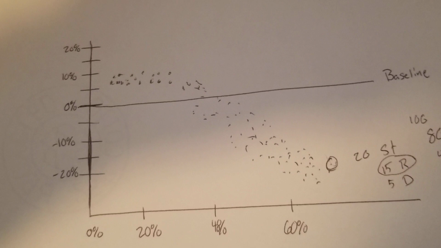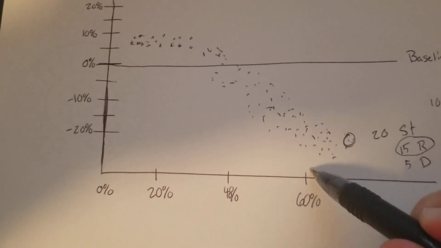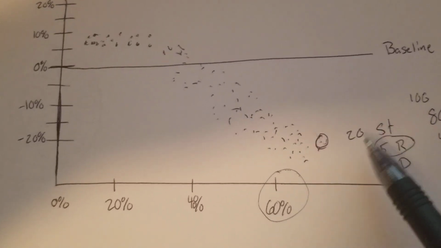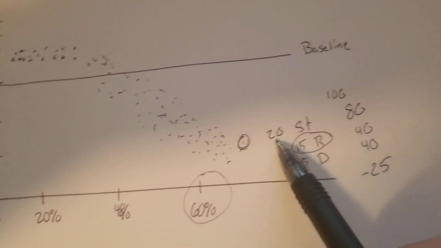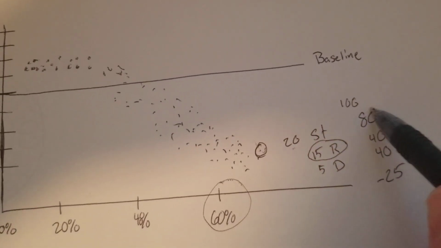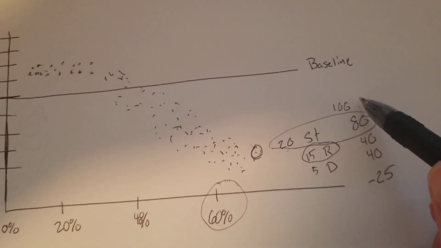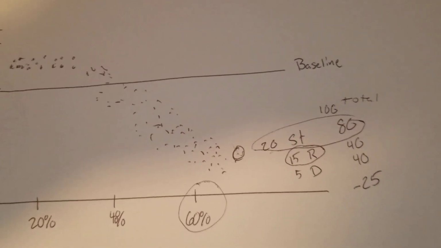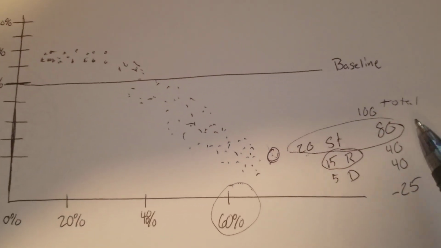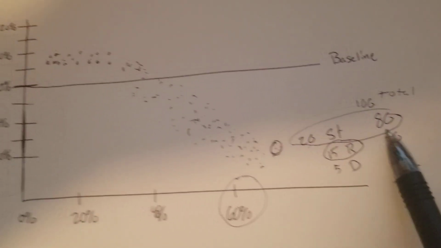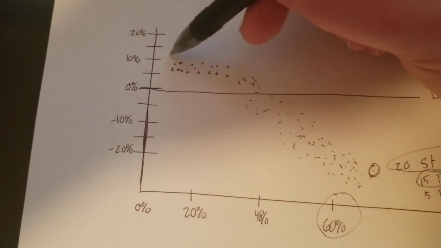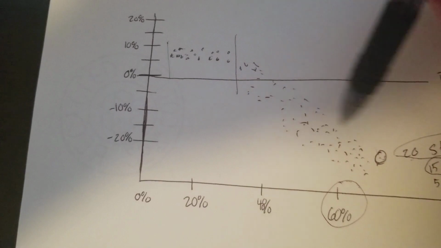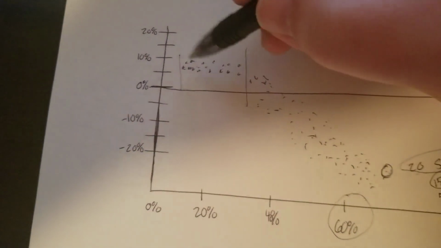So what I'm saying is that I think this assumption here, without the underlying data of how many straight ticket voters happened as a percentage of the total vote, which is 100. This is total here. So how many straight ticket voters happened as a percentage of the total vote? And my theory is that here in this area where it's relatively stable, the straight ticket vote was pretty even.